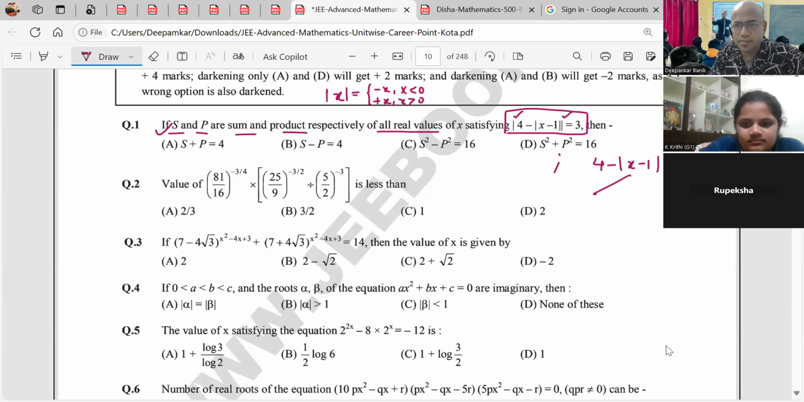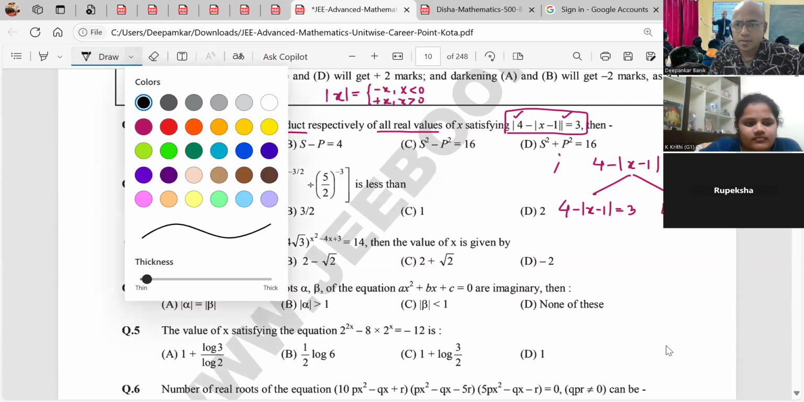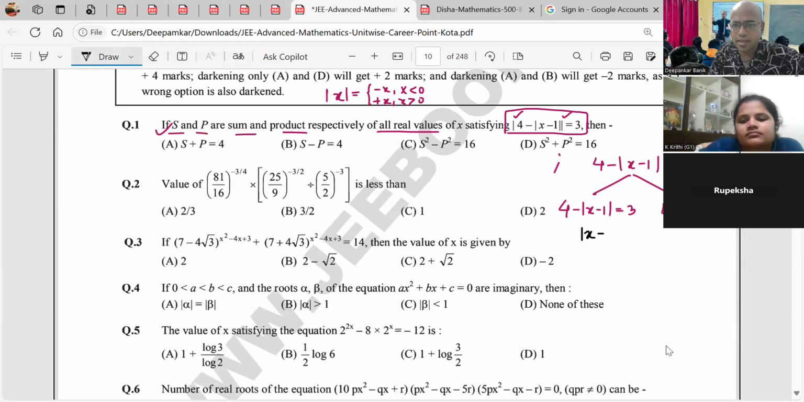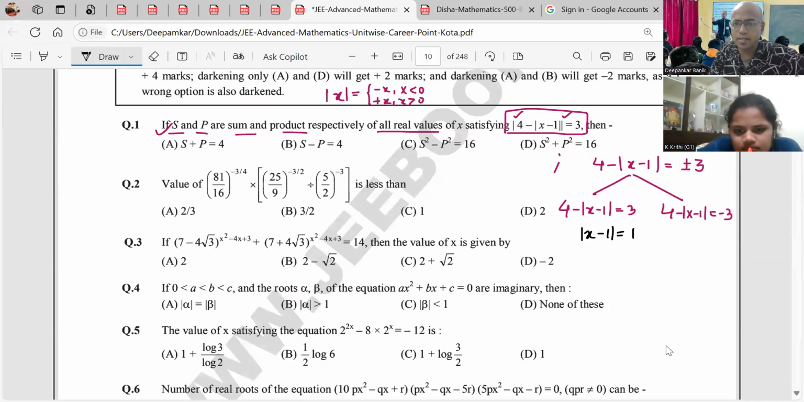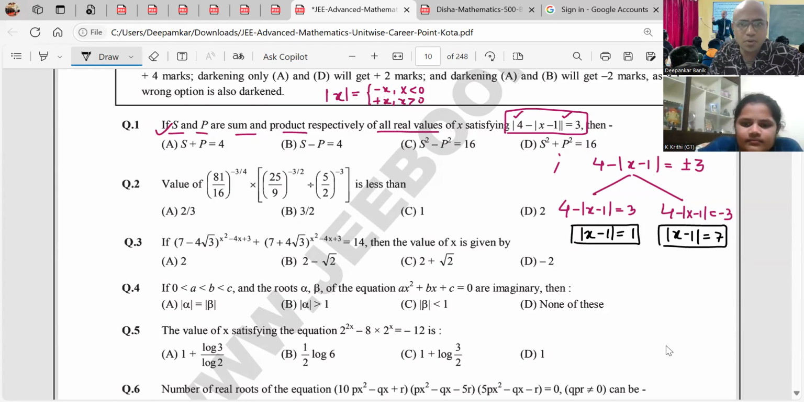Out of this, there are two cases. One is 4 minus x minus 1 will be plus 3, and 4 minus x minus 1 will be equal to minus 3. Agreed or not? Yes, sir. Therefore, from here we have x minus 1 will be equal to 1. This is number 1. And from here we have x minus 1 would be equal to 7. So we have to get the real values of x. That means we have to get the roots and find S and P. What are the x from this? What are the x from this? Let us get the various values.